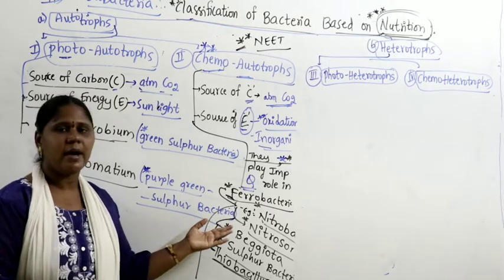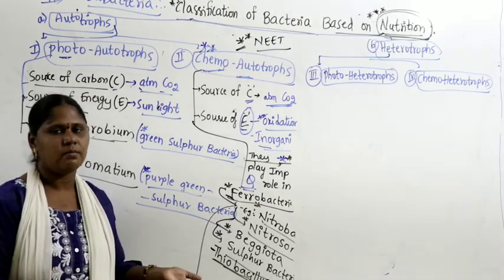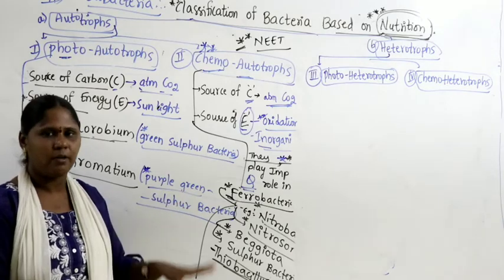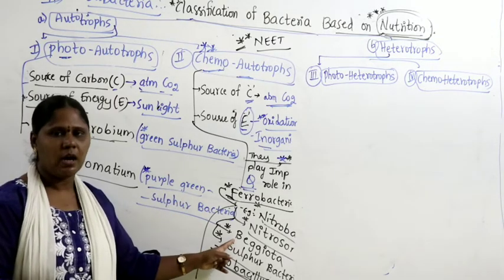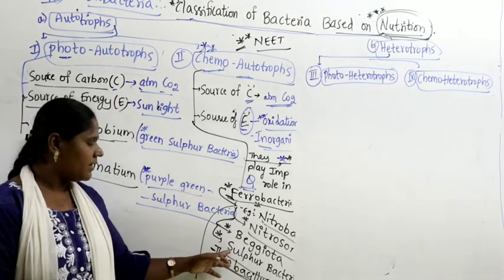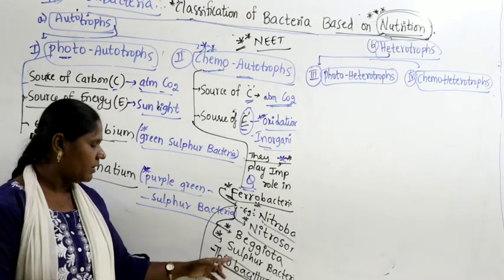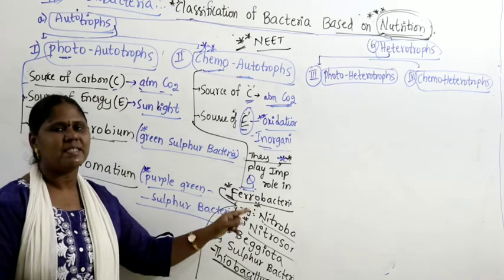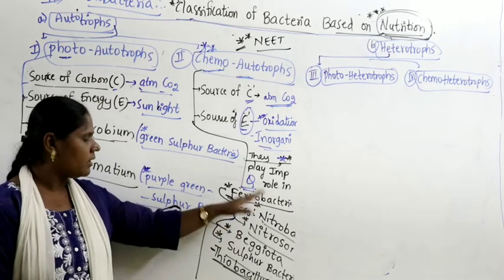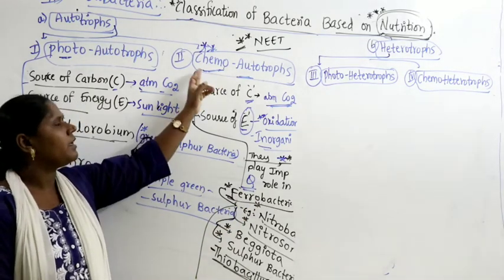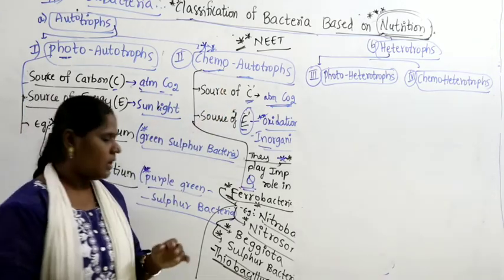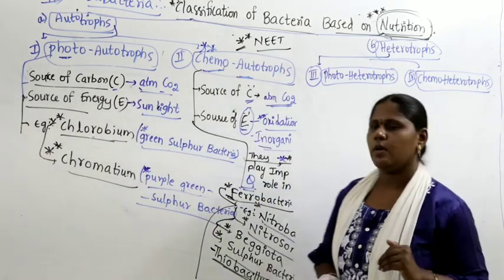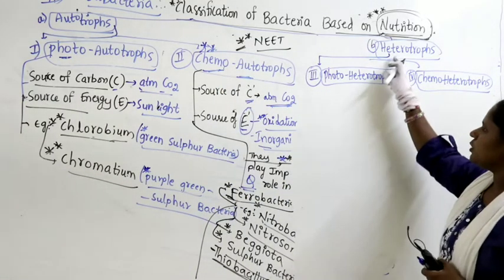Similarly, you can also add ammonifying bacteria, which also plays an important role in the nitrogen cycle. Beggiatoa, sulfur bacteria. Another sulfur bacteria you can take is Thiobacillus. Iron bacteria is nothing but Ferrobacillus. So these all bacteria fall in the category called chemoautotrophs.